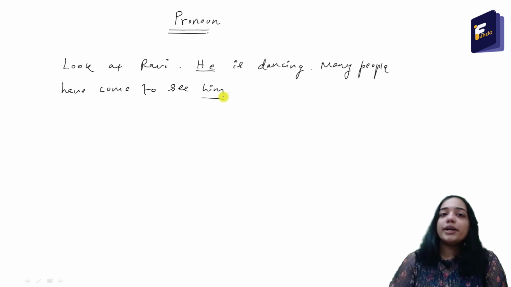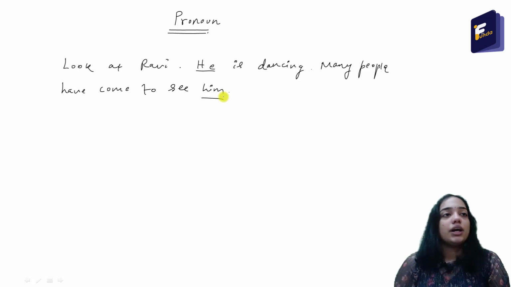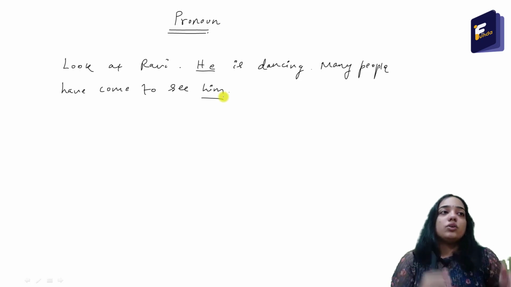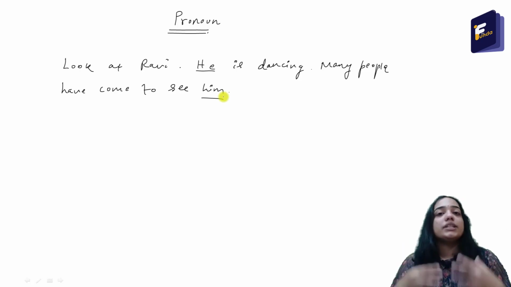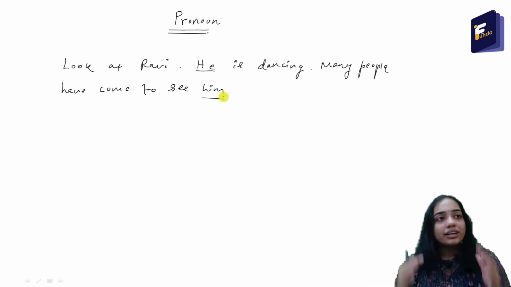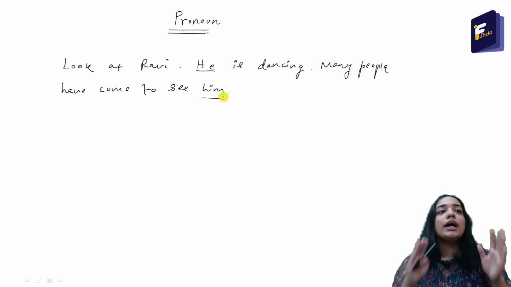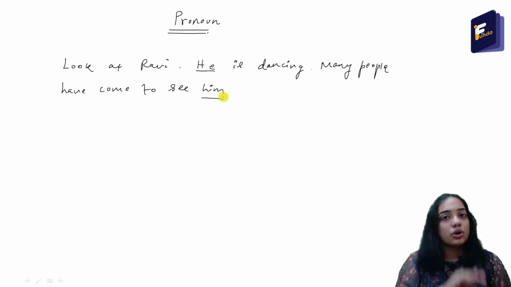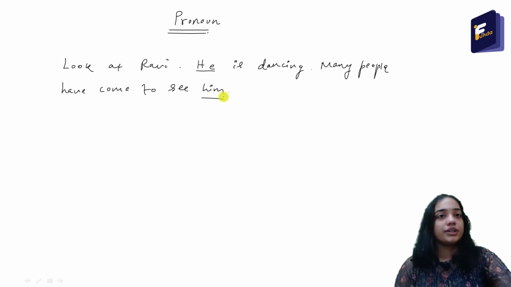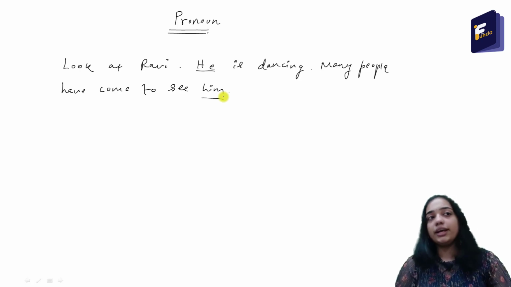So why do we use the words he and him? If I write, look at Ravi, Ravi is dancing. Many people have come to see Ravi. If I say the word Ravi again and again, it will sound a little odd in a sentence. That is why we use pronouns, just to stop that repetition of the same noun. For example, for Ravi, to stop that repetition, we use pronouns like he and him.